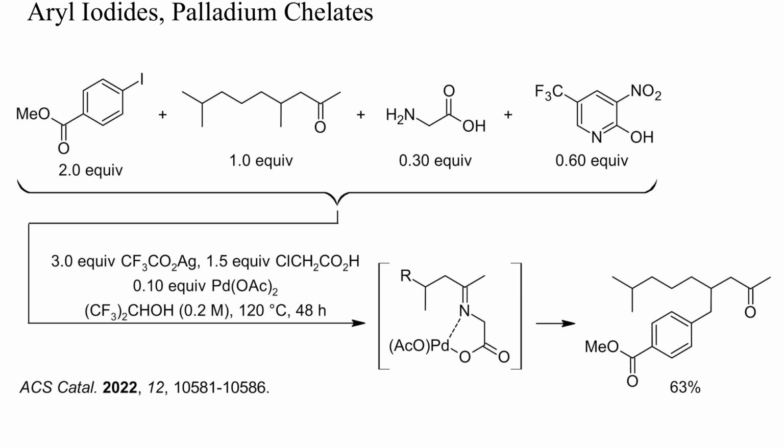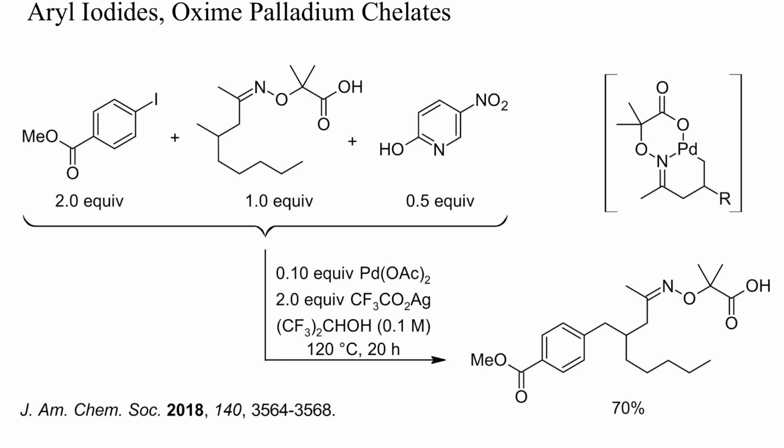In this example, a palladium chelate formed by gamma metallation of an amine reacted with an aryl iodide to the gamma aryl amine. The chelating ligand was formed by condensing the ketone with glycine. Palladium had to be reoxidized with silver trifluoroacetate. One potential problem of these reactions is that the product can be more reactive than the starting material, and some optimization may be required to avoid multiple arylations.